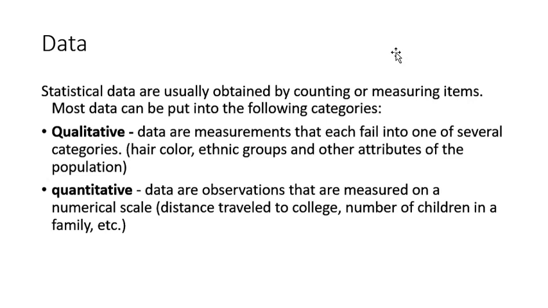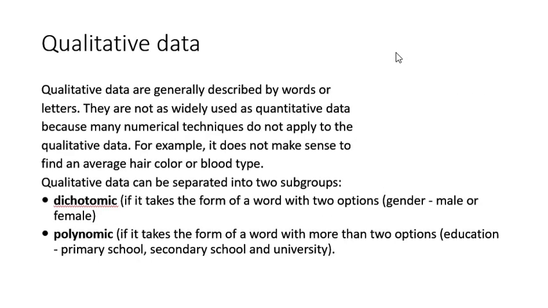Qualitative data is the data which tries to measure the qualities or the attributes of any population. For example, hair color, ethnic groups. Quantitative data is the data which is numeric in nature. It can be measured. For example, distance traveled, number of children in the family, age, and number of members in the family, etc.